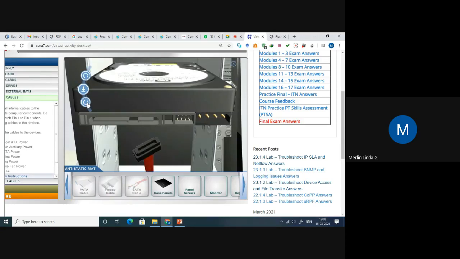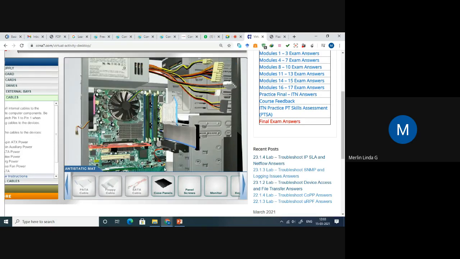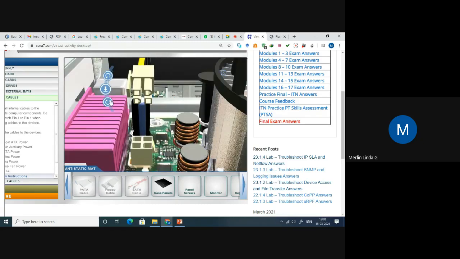Some cables will be suggested automatically from the CPU itself. See, we are getting a suggestion where to plug. Rotate it, so that it will be plugged, right?